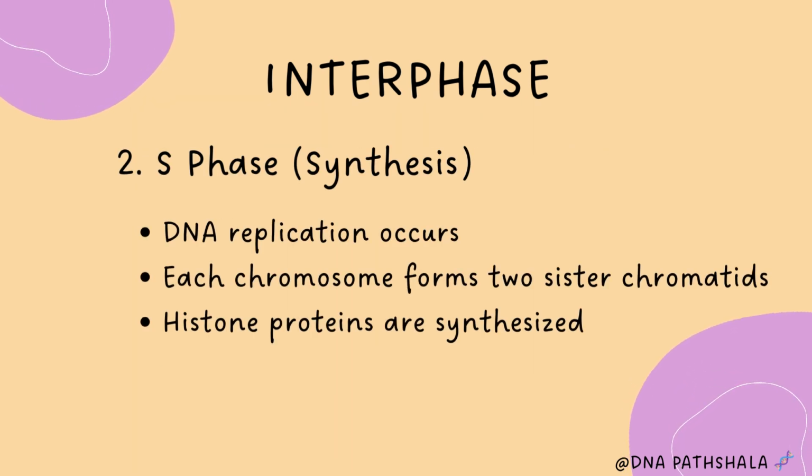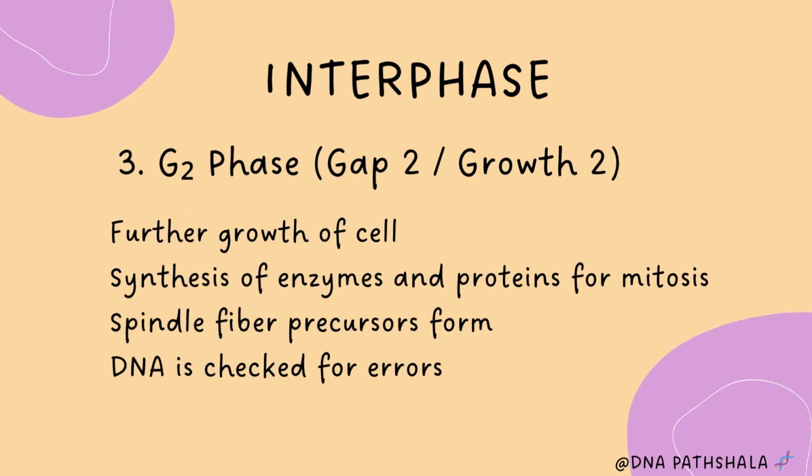S phase. S stands for synthesis. In this phase, DNA replication occurs. Each chromosome forms two sister chromatids, and histone proteins are also synthesized in this phase. Next is G2 phase, that is gap 2 or growth 2. The further growth of cells occurs in this stage. The enzymes and proteins which are required for mitosis are synthesized in this phase. Spindle fiber precursors are formed. So here occurs the checkpoint, and DNA is checked for errors at the checkpoint.